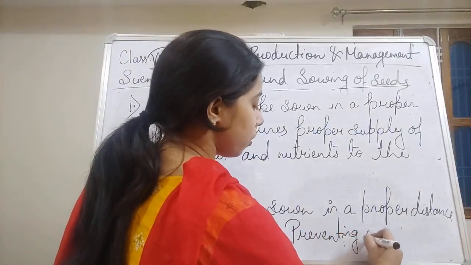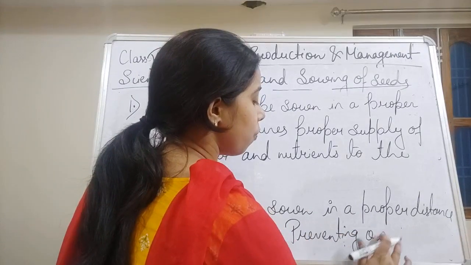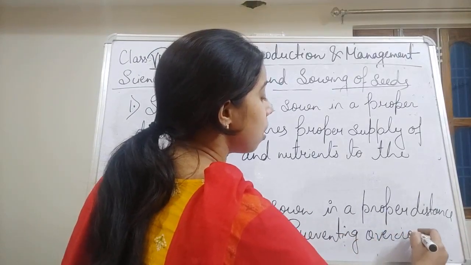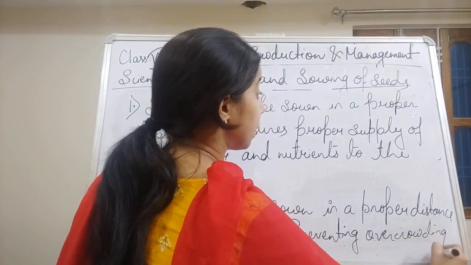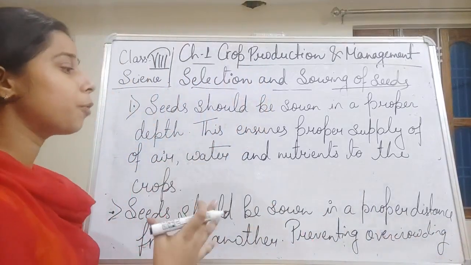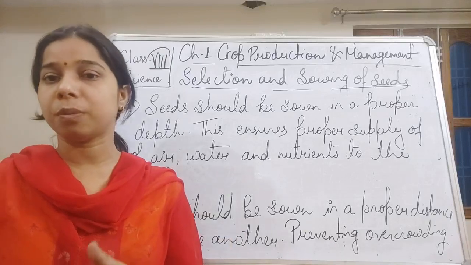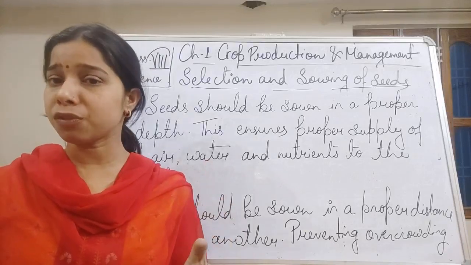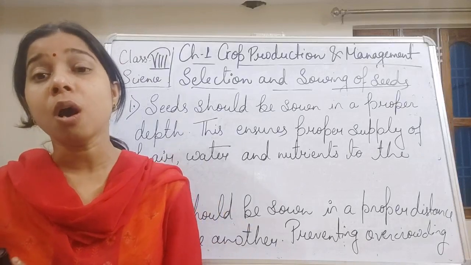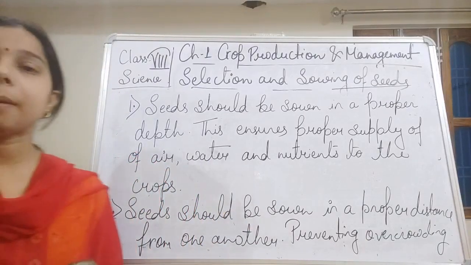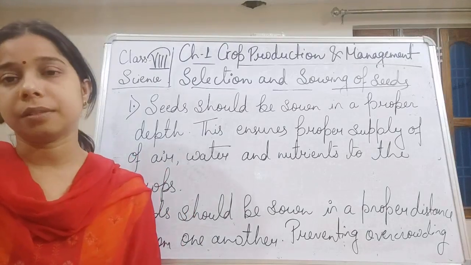So it is important for us to consider not only the proper depth but also a good distance from each other, which will help in removing overcrowding. So these are the two things that we should keep in mind while sowing a seed.